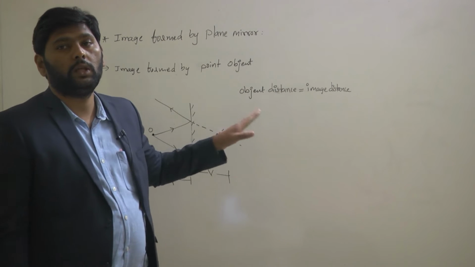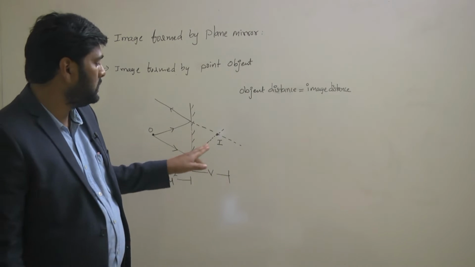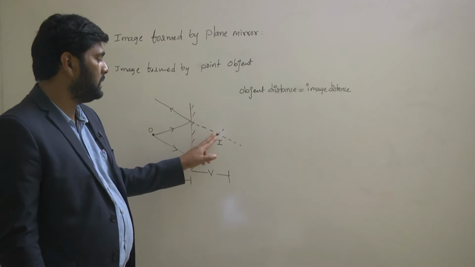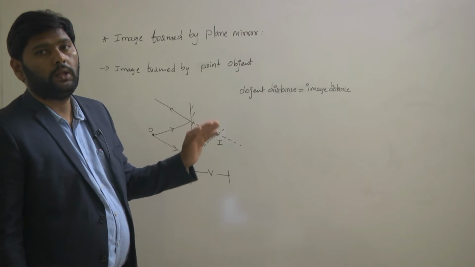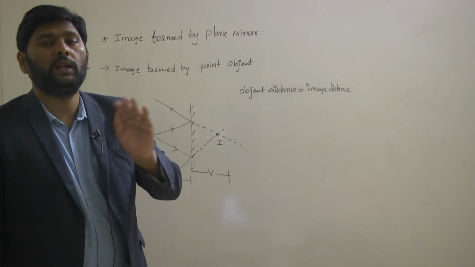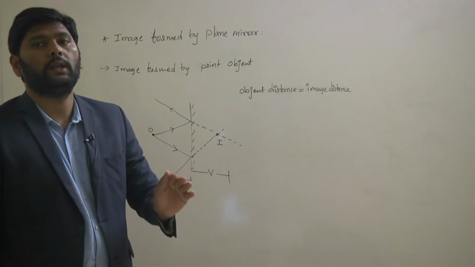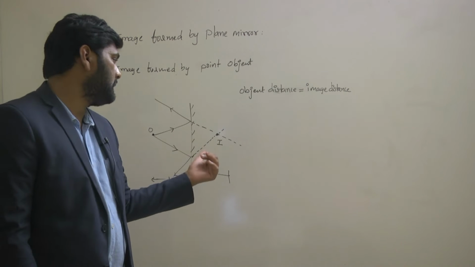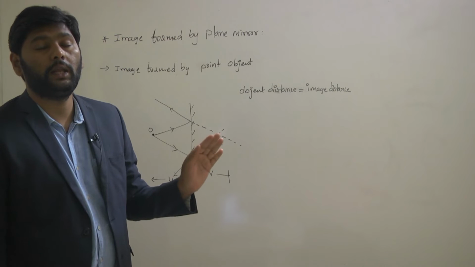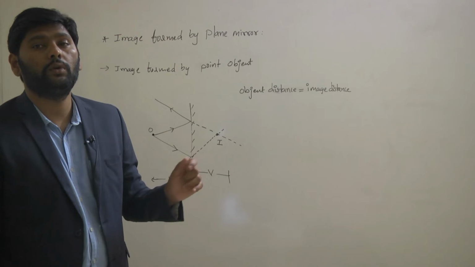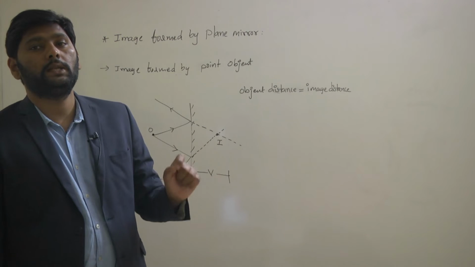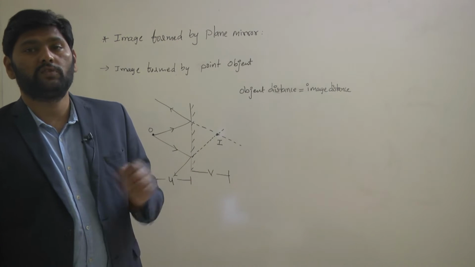Let's talk about image nature. Here, this is the image. In this case, first of all, is it real or virtual? Real image means an image formed due to real reflected light rays. So that is called a real image. But in this case, the image is not forming through real reflected light rays. It is formed through extended or imaginary reflected light rays, so this image is a virtual image.